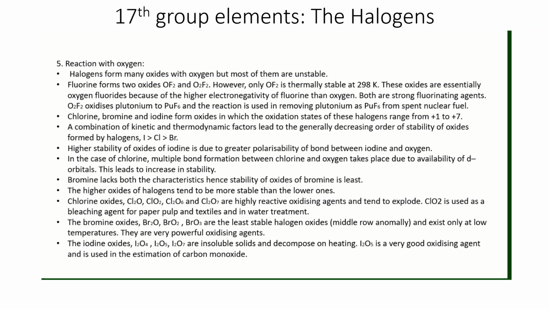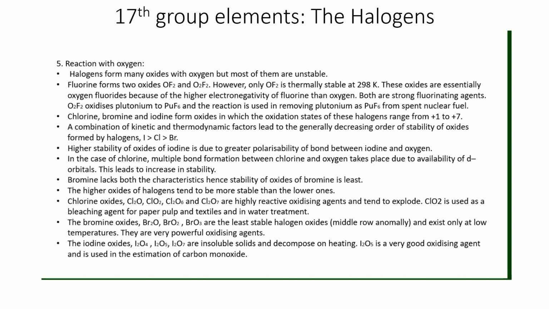So the size of chlorine and oxygen are relatively more comparable as compared to size of iodine and oxygen. That's why chlorine can form multiple bonds, and that's why the stability of chlorine oxides is also relatively higher. So polarizability is the best criterion, and then multiple bond formation. And due to moderate characteristics, bromine lacks both the characteristics, and hence oxides of it are least stable.